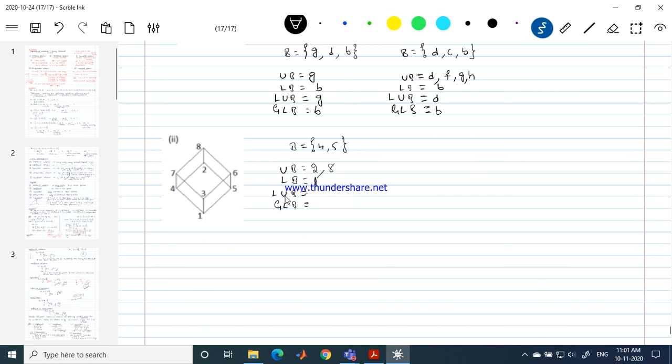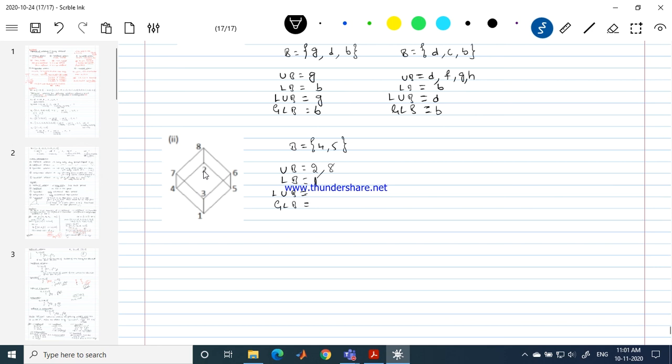Which is the least among the upper bounds, 8 and 2? It is not the numerical value we are looking for. You can have 2 here, 8 here, it doesn't make any difference. Greatest and least, whatever we are discussing, is with respect to the position it is taking, the hierarchy. Partial order speaks about the hierarchy. Equivalence relation doesn't speak about the hierarchy.